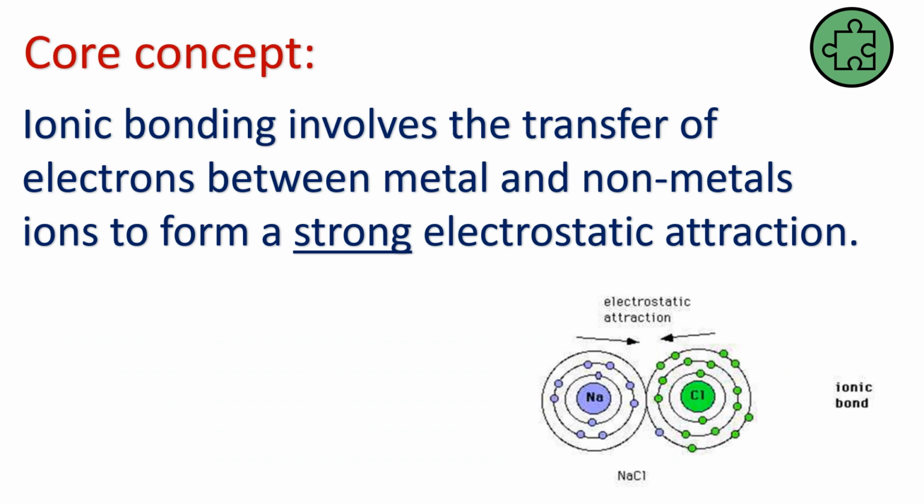So our core concept then, ionic bonding involves the transfer of electrons between positive metals and negative non-metals to form strong electrostatic attraction. And that is the ionic bond, that attraction between the positive and the negative, and it's extremely strong. And that's why it's so difficult to separate a compound compared to a mixture, because the strong bond that's holding them together requires so much energy to separate them.